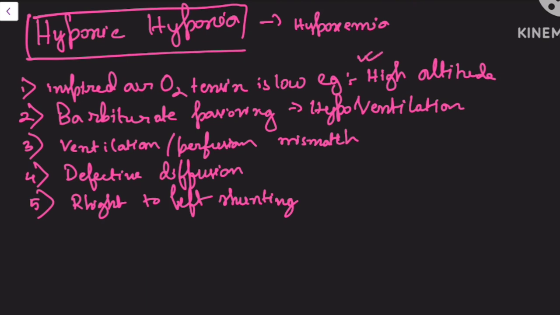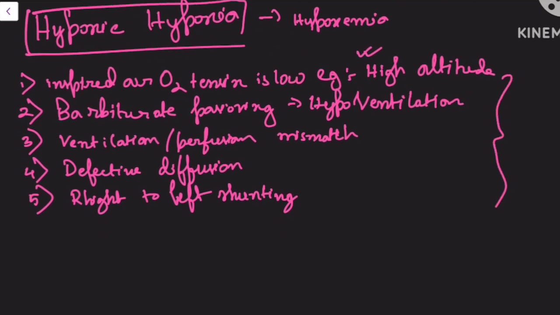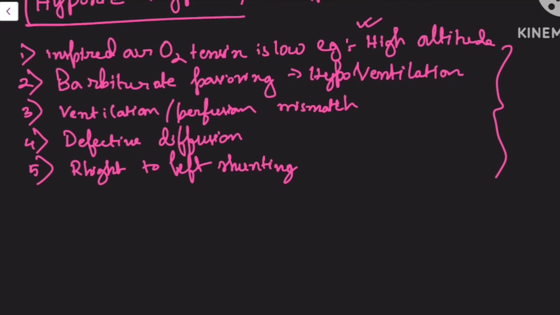High altitude sickness, I will be talking much more about this in a further part of the video. Now, what is the main thing in hypoxic hypoxia? The main thing is that the arterial O2 tension is reduced. That means there is hypoxemia. This is the only characteristic feature of hypoxic hypoxia. So in all these conditions that I mentioned, there will be reduced PO2 or arterial oxygen tension. Okay, so this is clear.